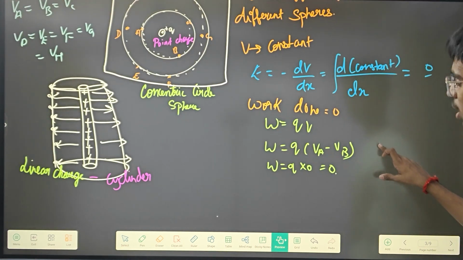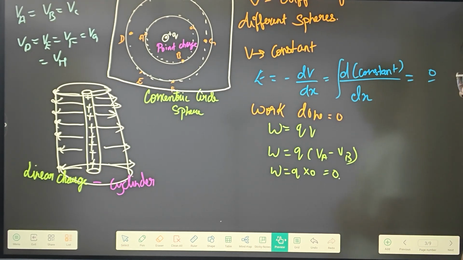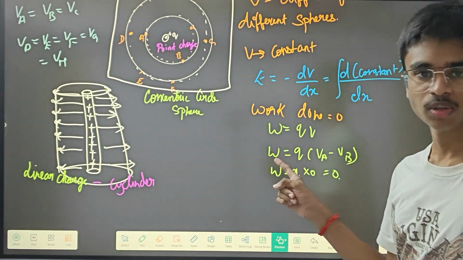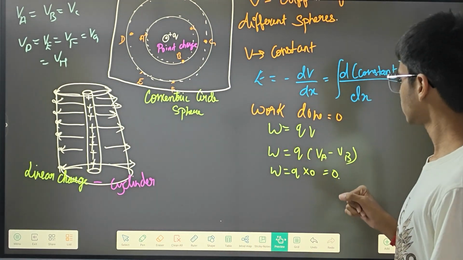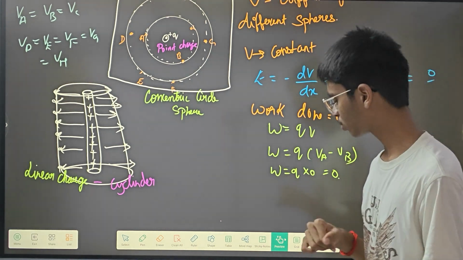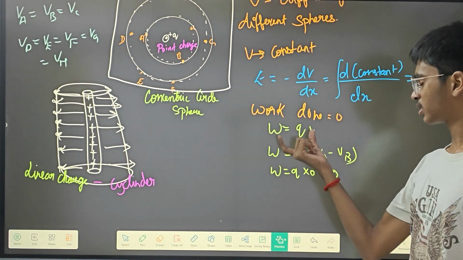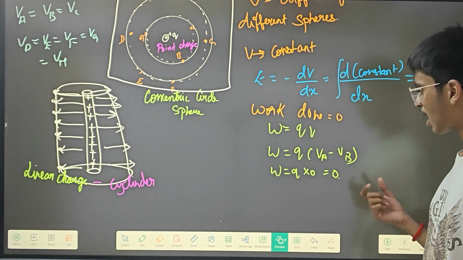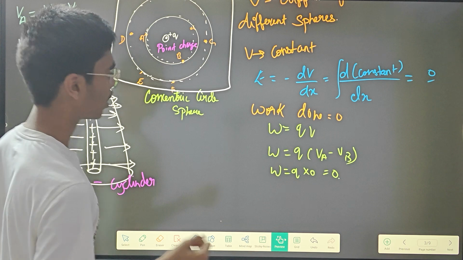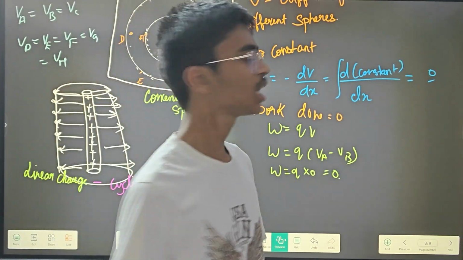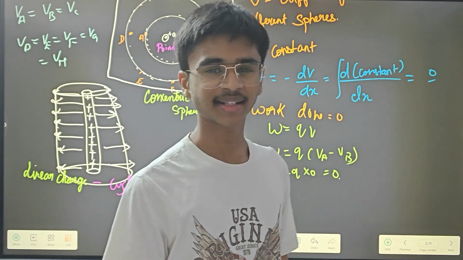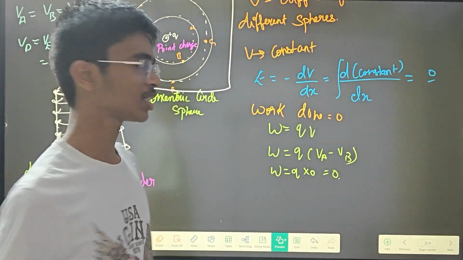Okay. And also the work done is going to be 0 only, because work done is equal to Q into V only. I have already said it. Okay, so Q into V, did I say? No. I didn't say that work done is equal to Q into V. I said that voltage is equal to work done per charge. So here you can say that work done is equal to Q into V.